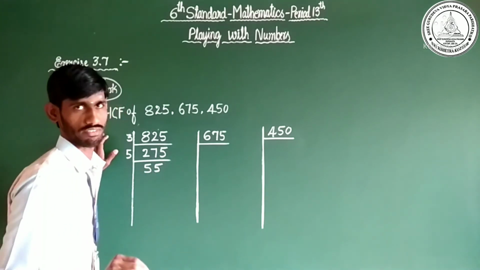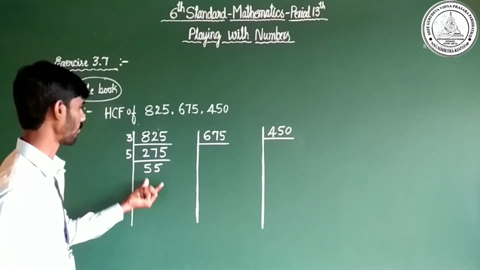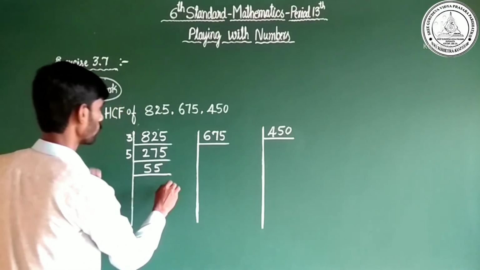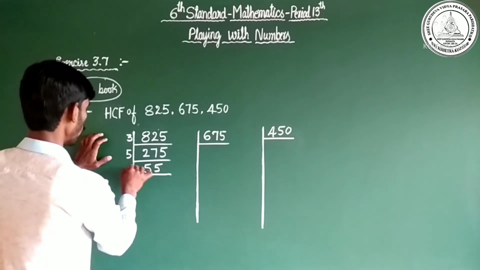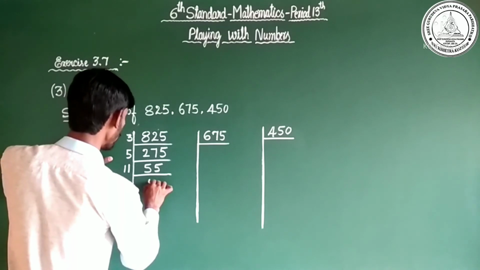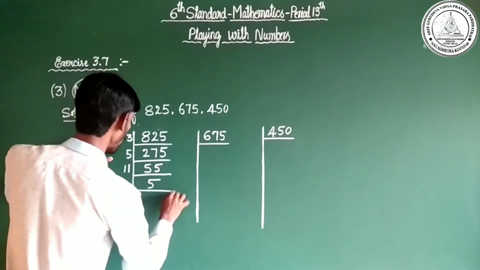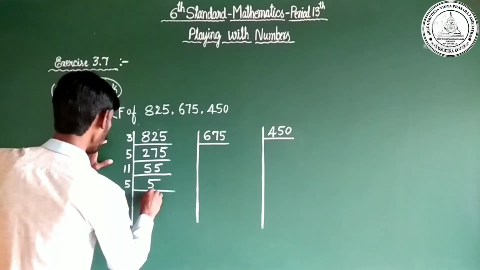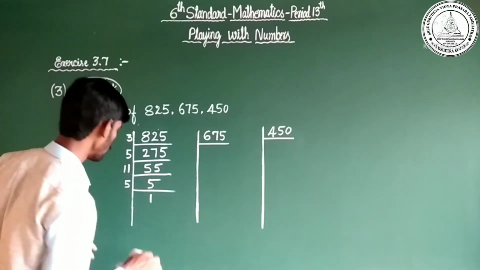So 5 into 55 is 275. Next, here is 11. You may take 11. 11 5s are 55. Draw a line. Next last step is 5 1s are 5. It is clear.